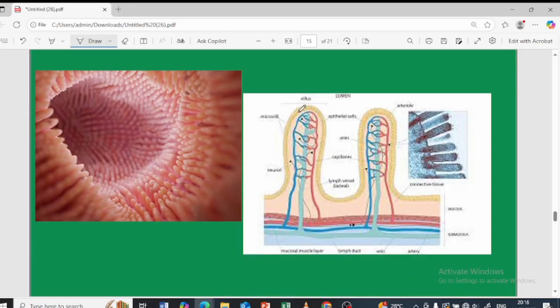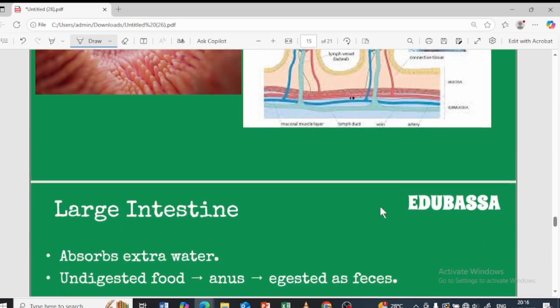Yeah, so this is villi. Okay, this is villi, thousands of finger-like outgrowths which increase the surface area. So these are the blood vessels. You can see over here the blood vessels. So it carries what? The absorbed food to the different parts of the body, different cells, for the purpose of energy, growth, and repairing.